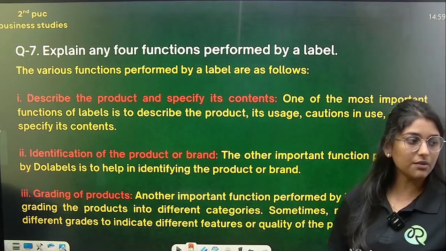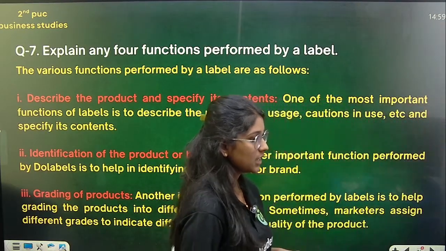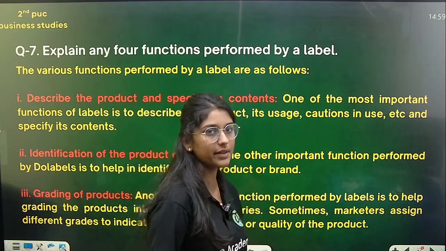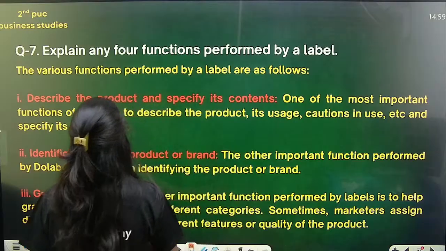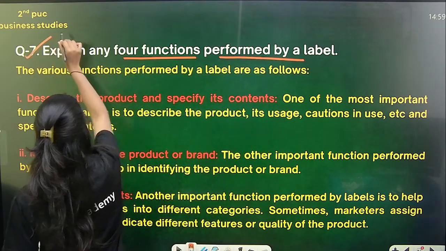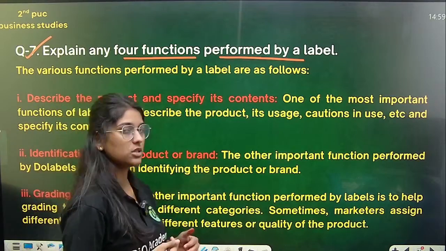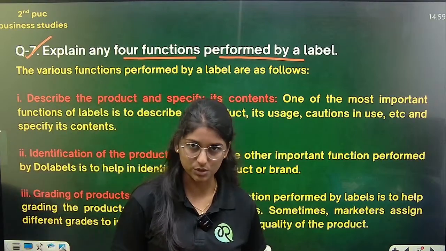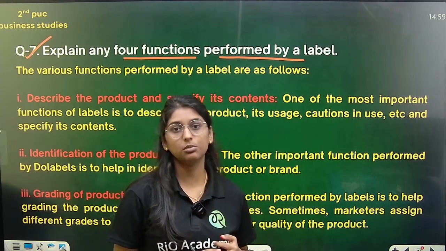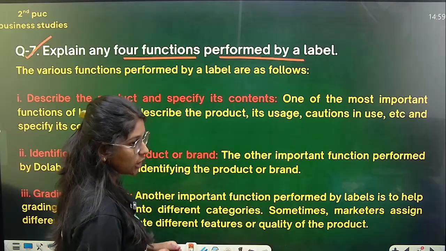Yes. So now let's move to the next question. Till now we had done certain questions. Now let's move to the seventh question. The seventh question: explain any four functions performed by a label. Again, this is also packaging, label, branding. So these are all important questions. They can ask about brand, they can ask about packaging, they can ask about label. So these are all important questions for your 4 marks.